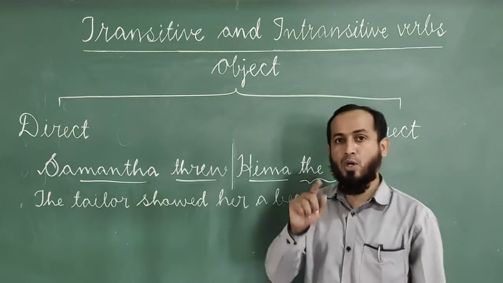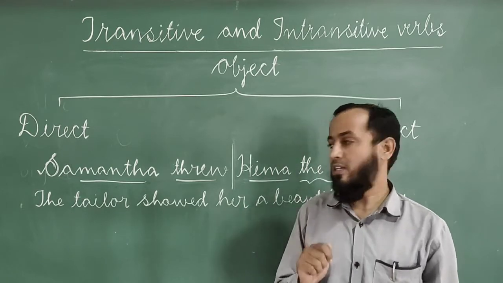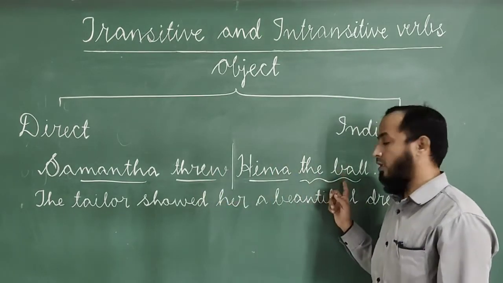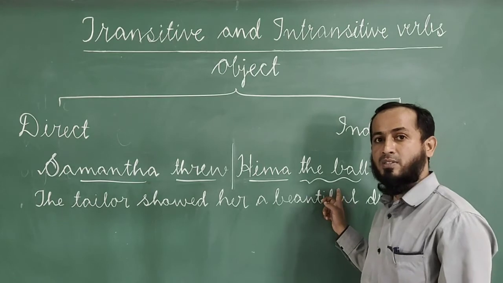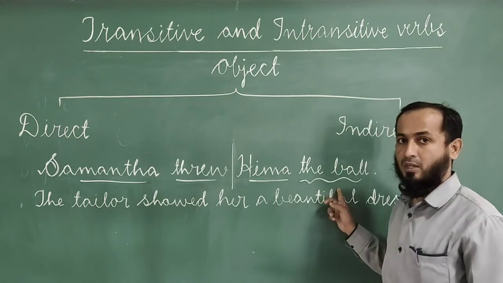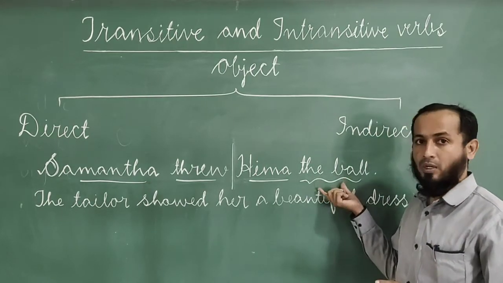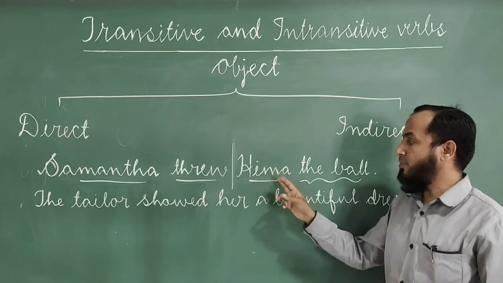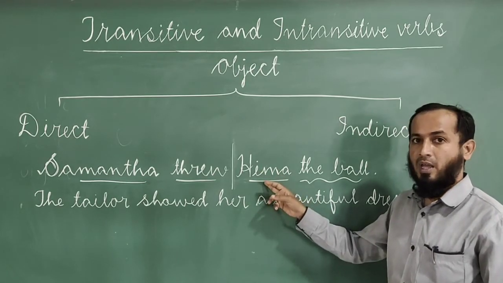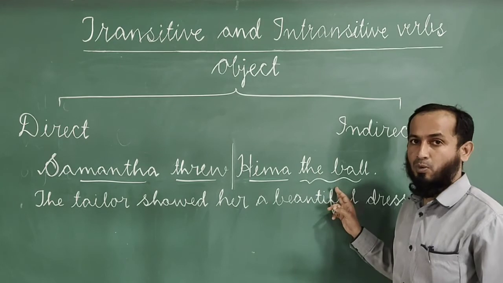Before it, I wrote one sentence, Samantha threw the ball. In that sentence, there was only one object, and that was the ball. Here, there are two objects. One is Hima and another one is the ball.